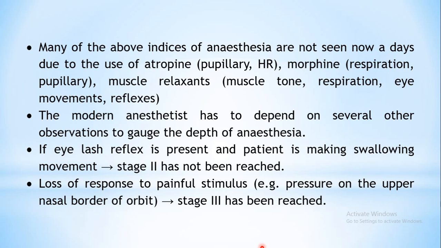Now many of these modalities have disappeared nowadays because of the use of pre-anesthetic medication like atropine. Pupillary changes, heart rate changes may not be seen because of the morphine. Respiration and pupillary changes which we see during different stages are not produced. Muscle relaxants are used, so changes in the muscle tone or respiration or eye movements and reflexes, these also will not be seen. Okay, so now how will the anesthetist come to know which stage is actually reached?